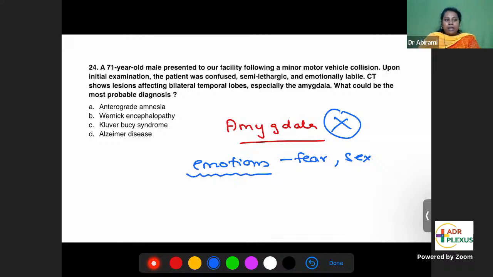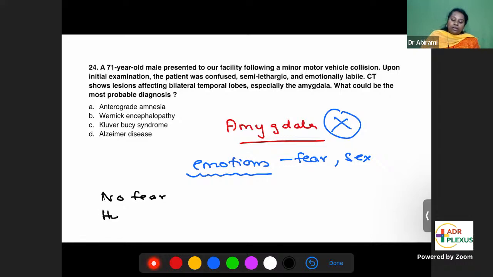So when there is bilateral damage to the amygdala, the patient will not have fear. Because he has no fear, he will do anything. Children keep doing anything. They will jump into water, they'll peep from heights because their amygdala is not developed. They don't know what fear is. So that's why they do all this.